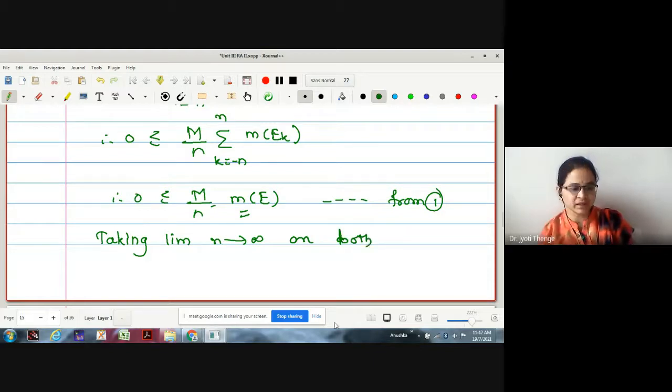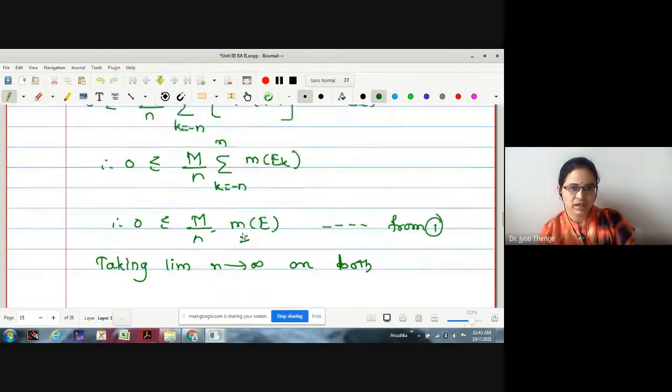What will happen if I take the limit n tends to infinity? This term is going to tend to 0, that is, may I say it is less than or equal to 0?